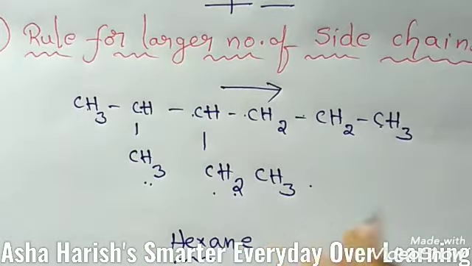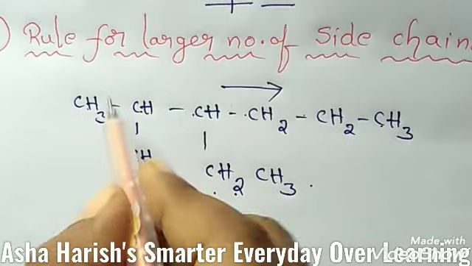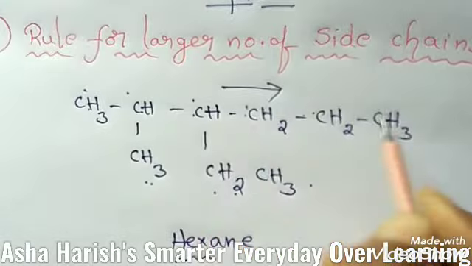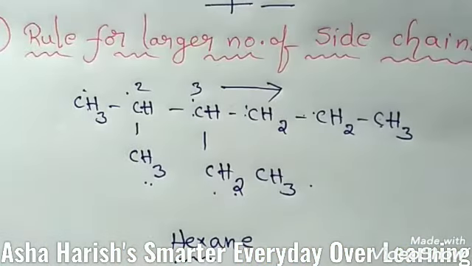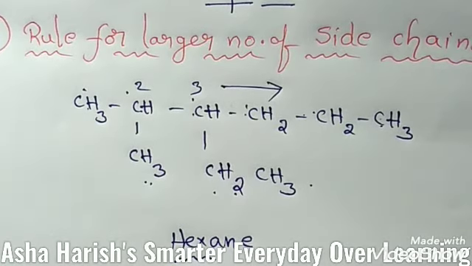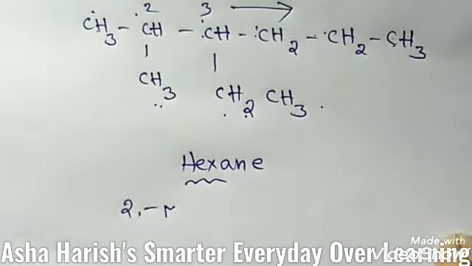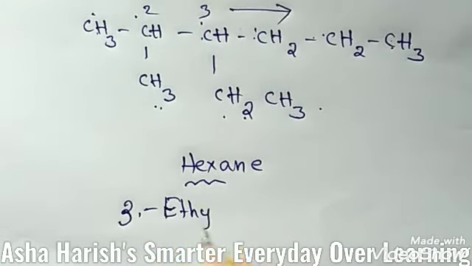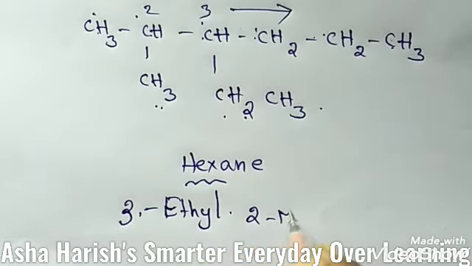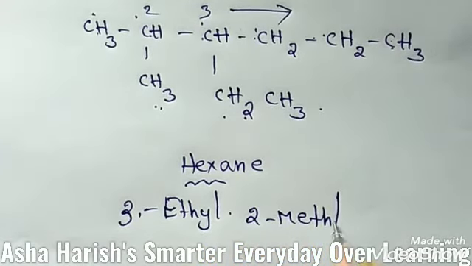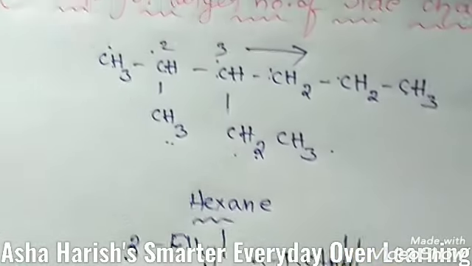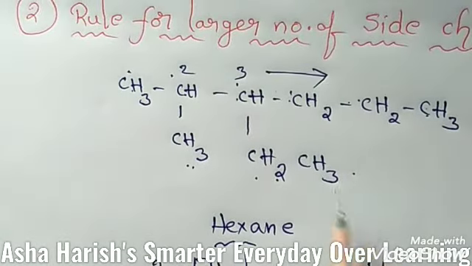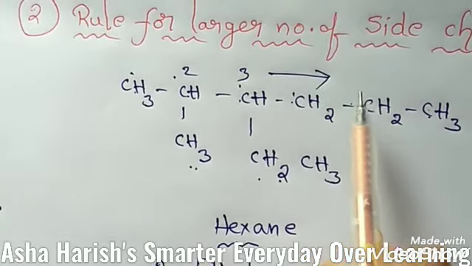So 2 alkyl groups, but the name should be, basing upon the alphabetical order, 3 ethyl and 2 methyl hexane. You should write it like that. This is the rule for larger number of side chains.